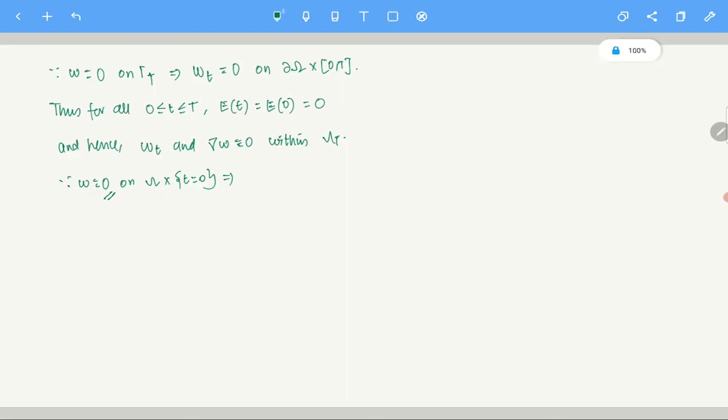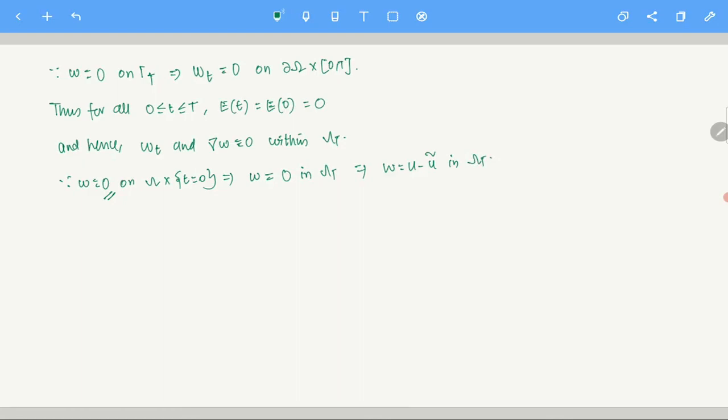Since w is 0 on the base omega cross t equals to 0 and w is also a continuous function, that will imply that w has to be 0 in omega t. So w is 0 in omega t, and that implies that w is u minus u delta in omega t. I hope this is fine. This should not be a problem here.